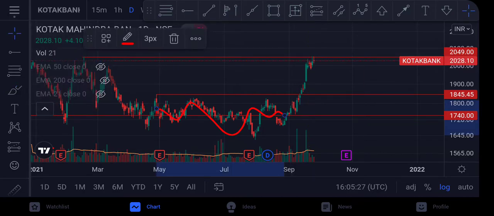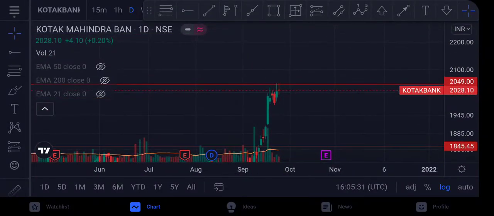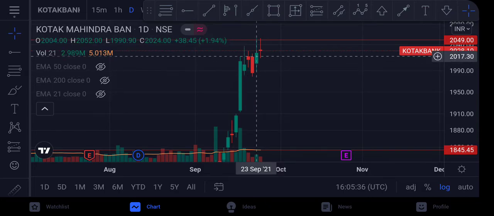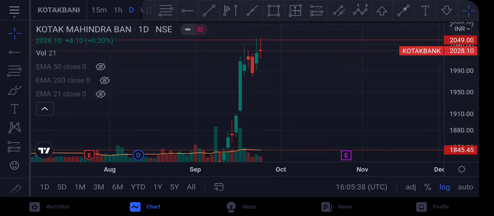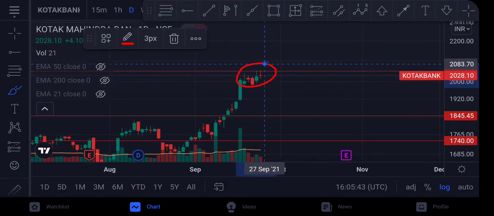around जो कि है 2050 or 49 rupees, and it again faced resistance, as you can see, this day also, and again next day also it faced resistance, and it's now just consolidating here.